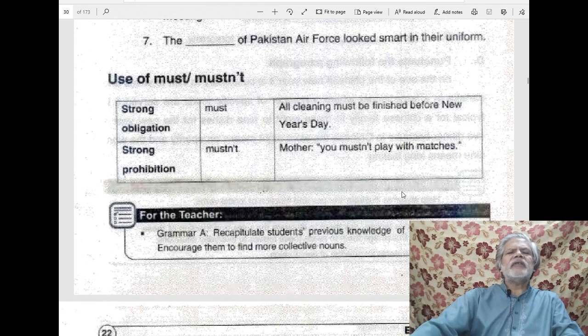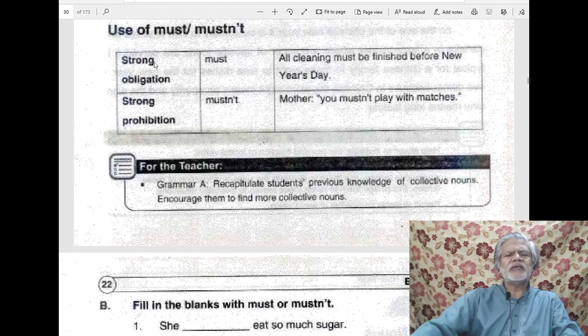So when we want to point out some strong obligation, obligation means responsibility, when we want to say that something is very essential to do, we use must. As they have given the example, all cleaning must be finished. So now this action is essential to take, must be finished before New Year's Day.